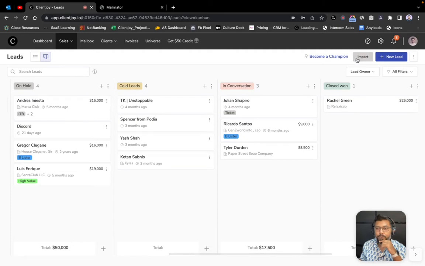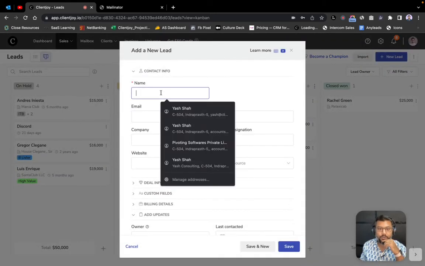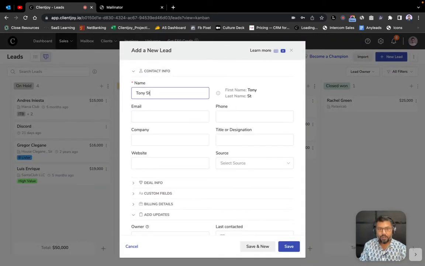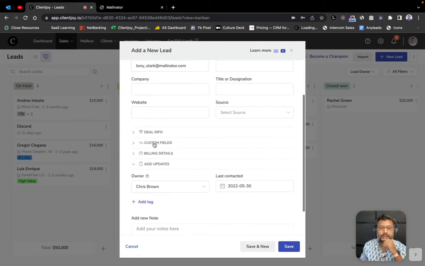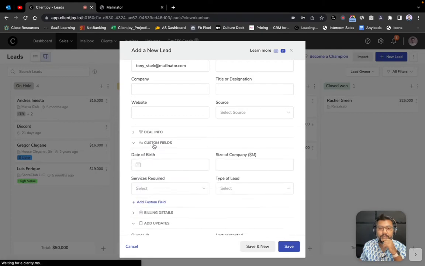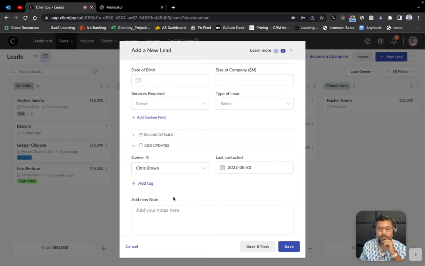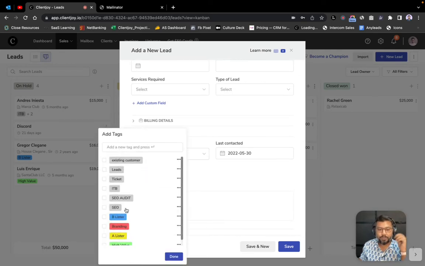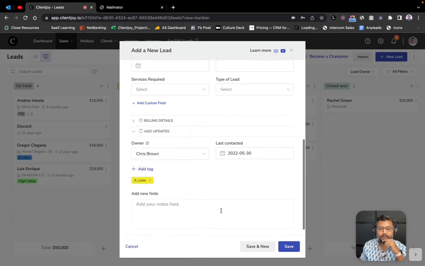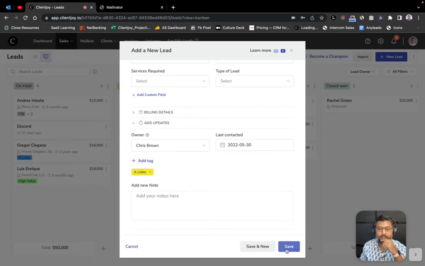They can obviously import their leads from over here. It's a fairly simple CSV upload, or they can create a new lead. And so I'm just going to create a new lead over here. I'm not going to fill out a lot of details, but just a name and email, so that we can see how the journey looks, right? They can add more deal info, company name. They can also create their own custom fields if they want to collect all of their data, assign it to different people, add tags if they want to use them in filters and stuff like that, fairly easily. Tags are also customizable, and I just hit save.